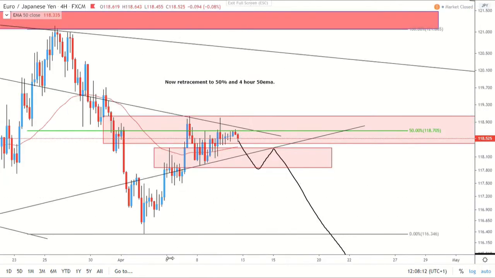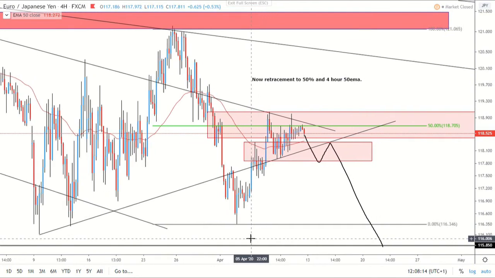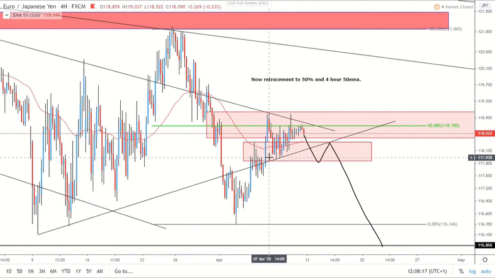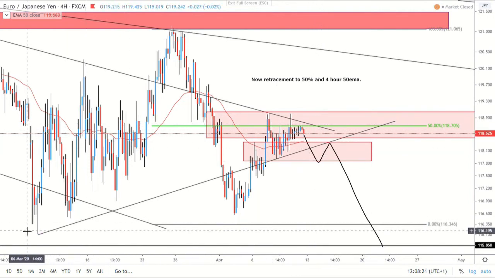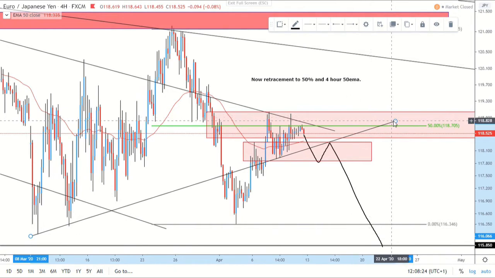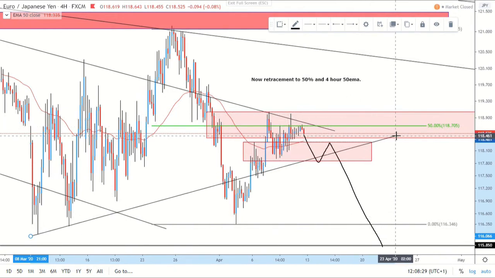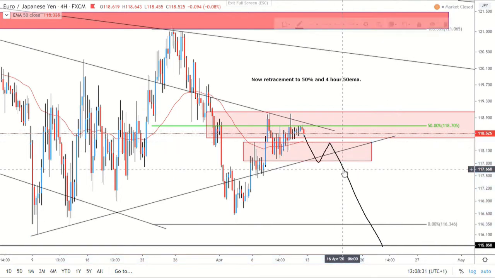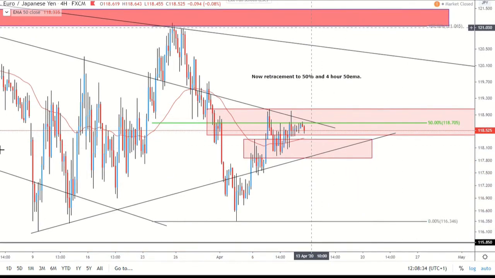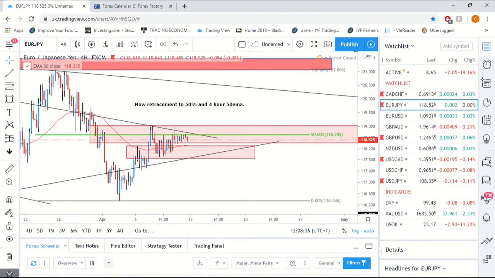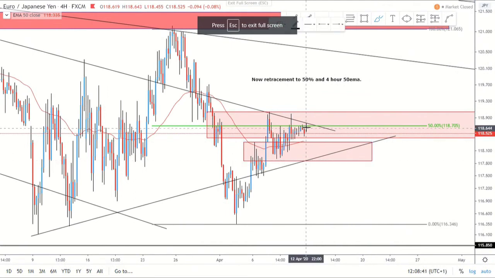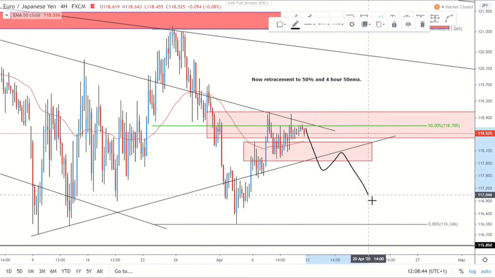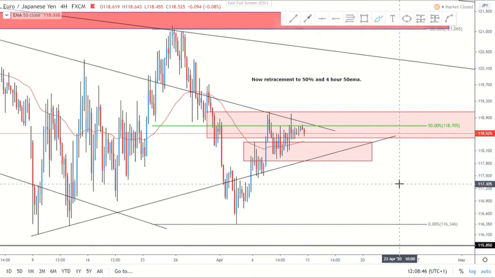And on the 4 hour, you can see that although the price action is quite messy, we've got this nearly head and shoulders formation in the sense. Maybe this is the right shoulder coming in. And what I'm looking for basically is this trend line to break. So if I just adjust that slightly, we can see price do something like this. If I redraw that, then potentially price does something like this, comes back down, retests it, and then moves to the downside, which I think could be quite a nice move.